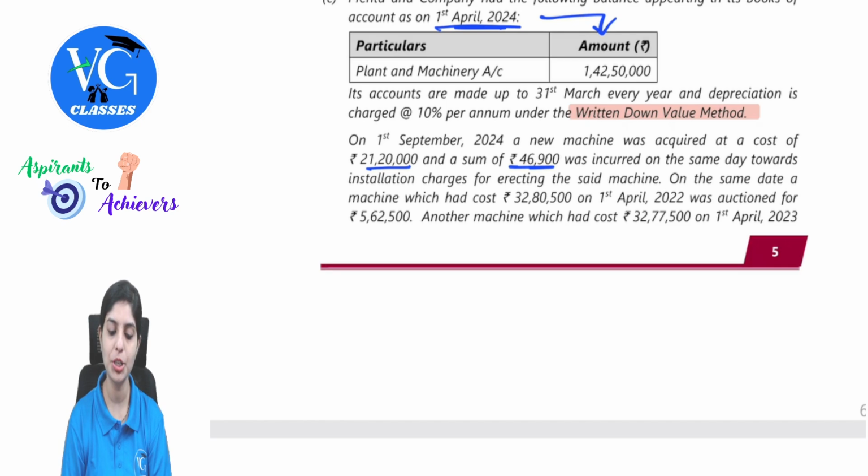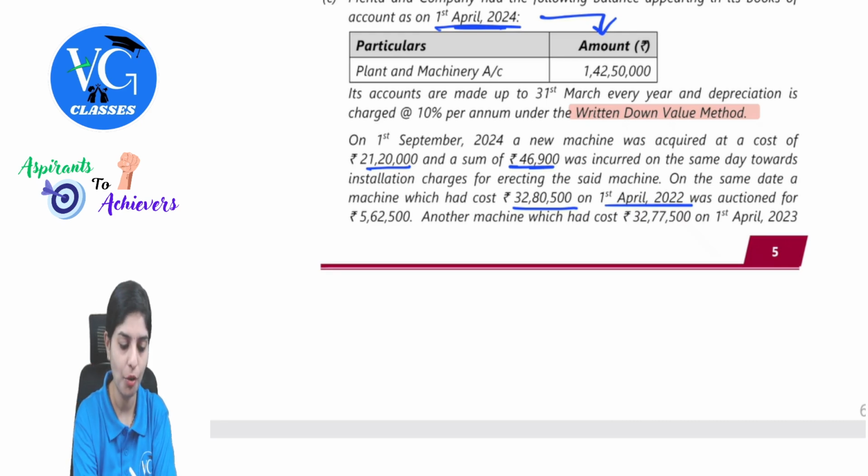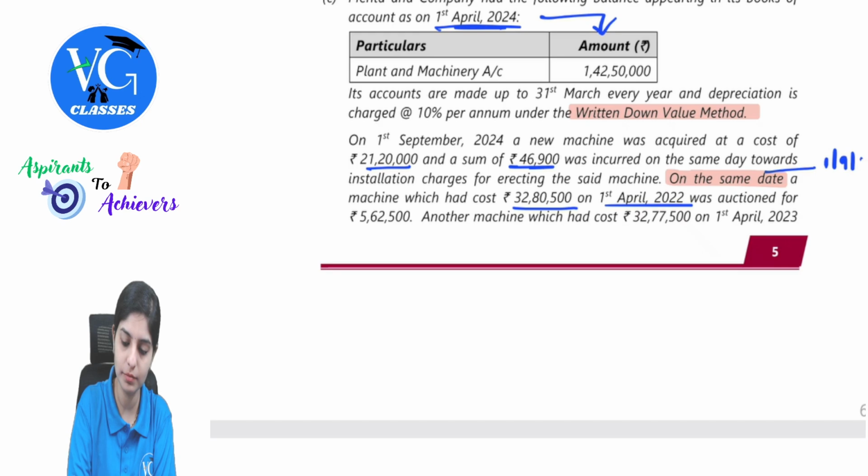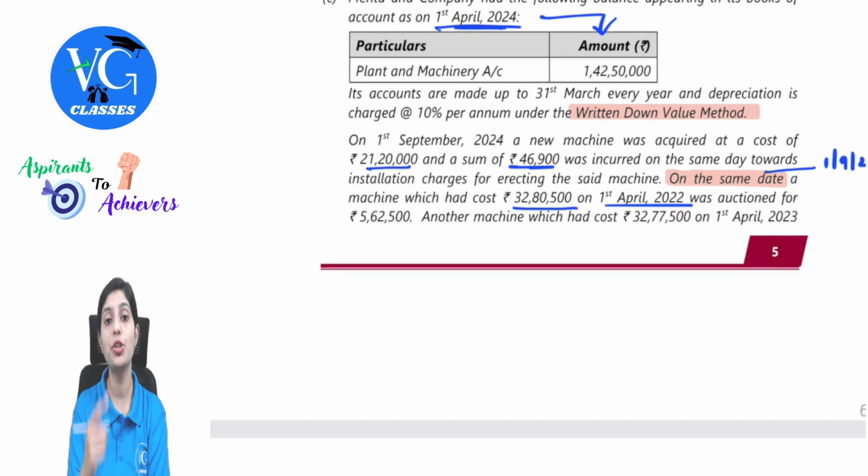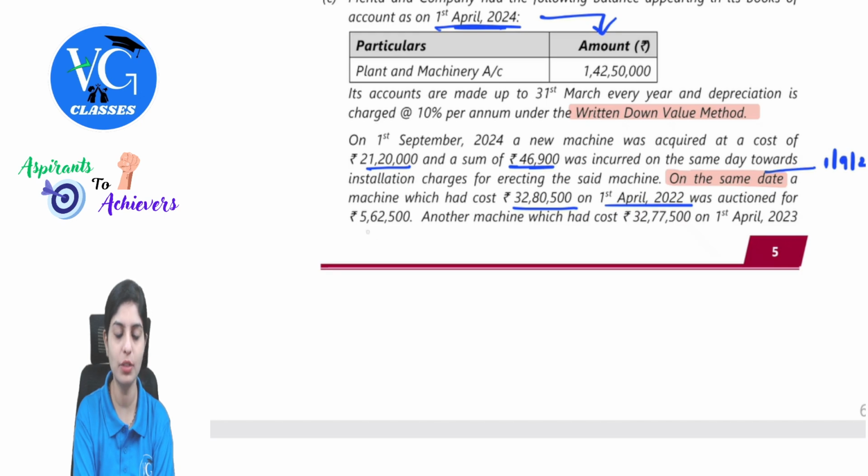On the same date, a machine which had cost 32 lakh 80,500, on 1st April 2022, was auctioned for 5 lakh 62,500. Read the statement carefully. On the same date means which date? 1st September 2024. A machinery which was worth 32,80,500 as on 1st April 2022 is being auctioned for 5 lakh 62,500.